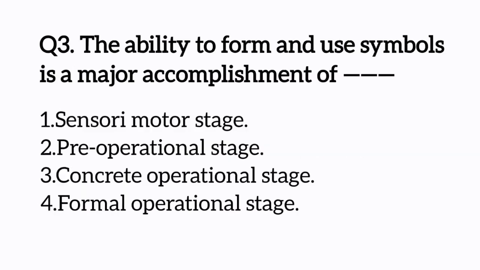The ability to form and use symbols is a major accomplishment of dash. Options: sensory motor stage, pre-operational stage, concrete operational stage, formal operational stage. The correct answer is option number 2, pre-operational stage. This stage starts from 2 and continues up to 7 years. Symbolic play is the characteristic of this stage. For example, a child will use a remote as a phone when speaking with her friend, and A for apple, B for ball is also an example of symbolic play.